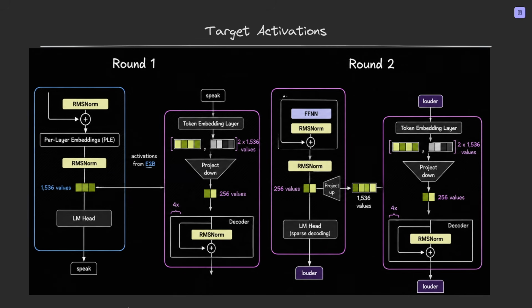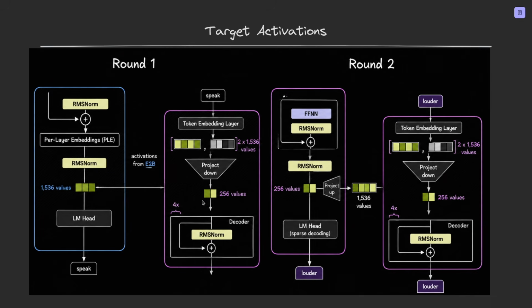These 1536 activations are fed directly into the draft model, which is here. And the draft model also has its own token embeddings, and this is also 1536 values. So these two vectors are then concatenated together, giving us 3072 values. But it's a big vector for a tiny model, so we want something smaller. So we project it down to 256 values, and that's the drafter's internal dimension. And this is a learned compression that preserves the most important information that we want to pass.